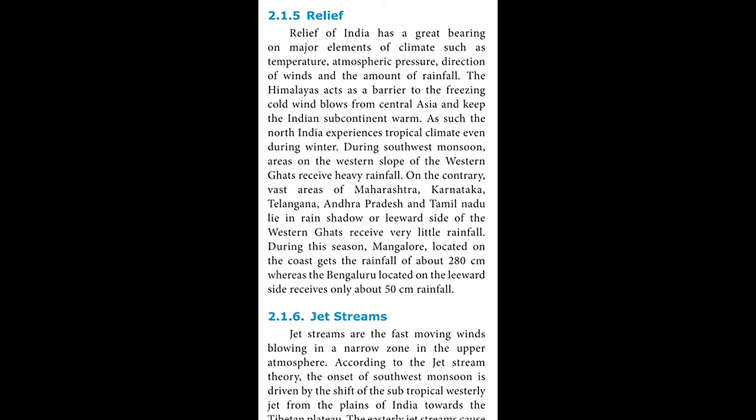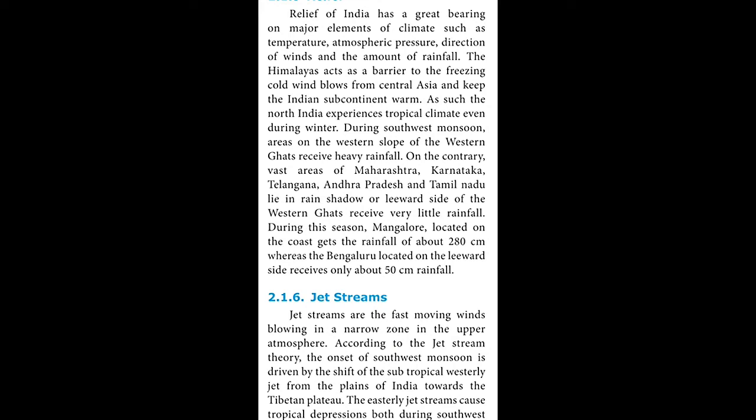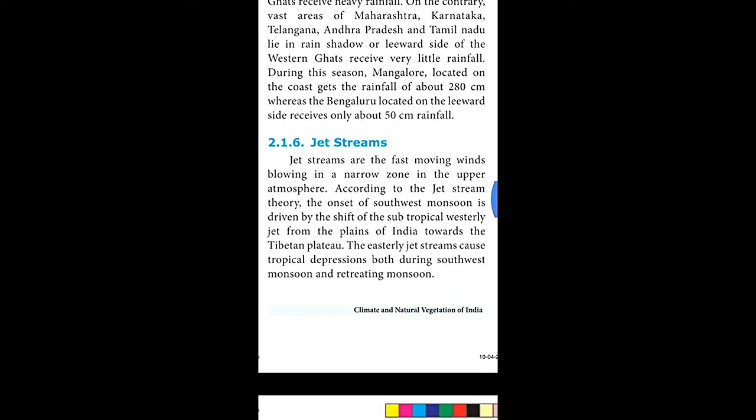During the season, Mangaluru, located on the coast, gets rainfall of about 280 centimeters, whereas Bengaluru, located on the leeward side, receives only about 50 centimeters of rainfall because of what I said: the windward side. The place facing the windward side receives heavy rainfall, but on the leeward side of a mountain like the Western Ghats, the opposite side receives only 50 centimeters of rainfall. And the last one is, sorry, not the last one, the jet stream.